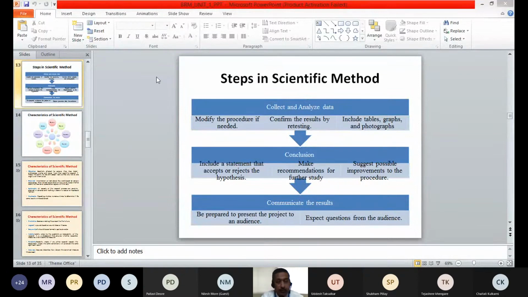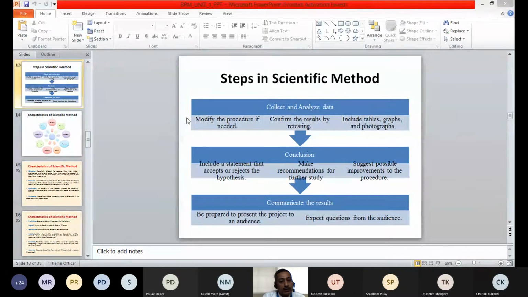So at this step, to collect and analyze the data, we have to formulate a method for collecting data: how we will collect the data, from which sources, and how. And we have to test whether the data we are getting is as per our expectations, or whether it will serve our purpose or not.